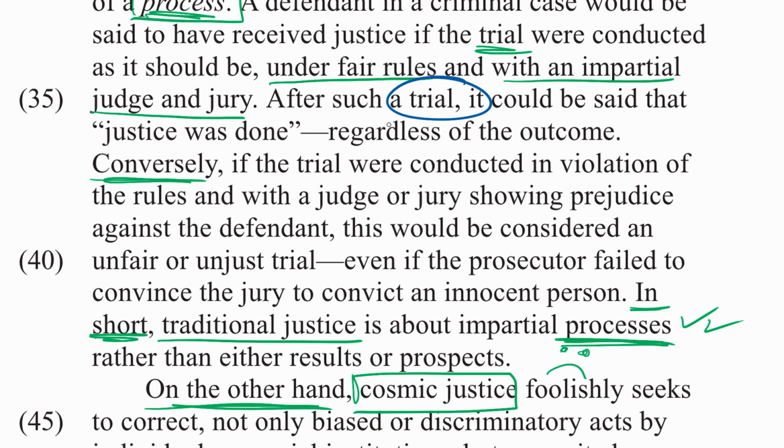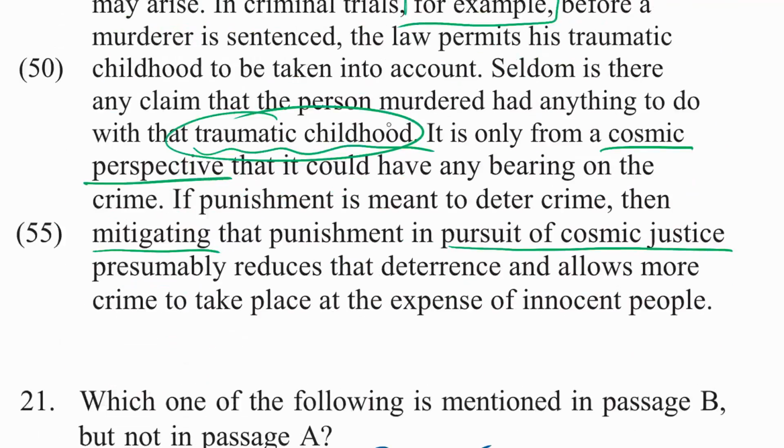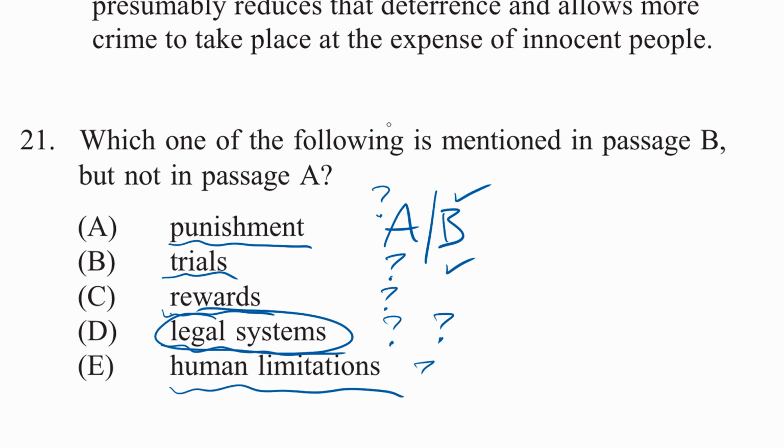there's trial. Okay. So we've done a word find here and we've been able to cross out punishment, rewards, legal systems, and human limitations because those were all in A. And the question is asking which one of the following is mentioned in passage B but not in passage A. So our answer must be trials. And we did find trials on our own in passage B.